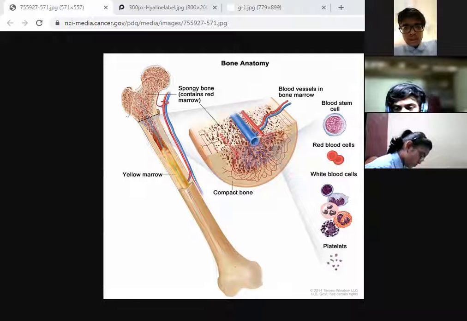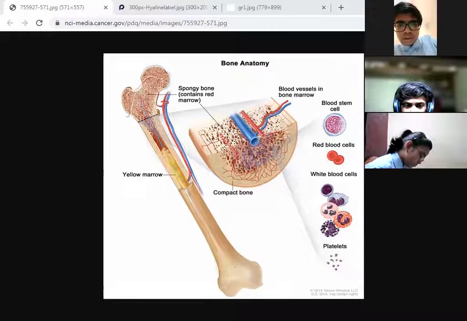If the skeleton of any human is removed, what will the human look like? Will it have a proper shape? No, ma'am. It will be just a ball of muscles, isn't it? Yes, ma'am. Yes.